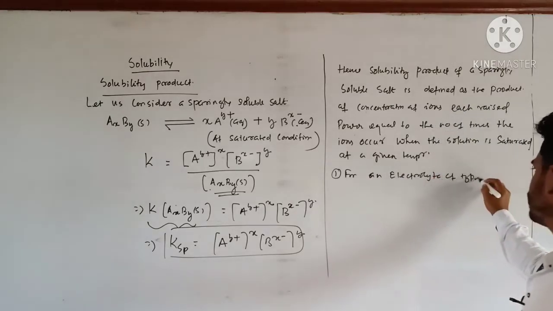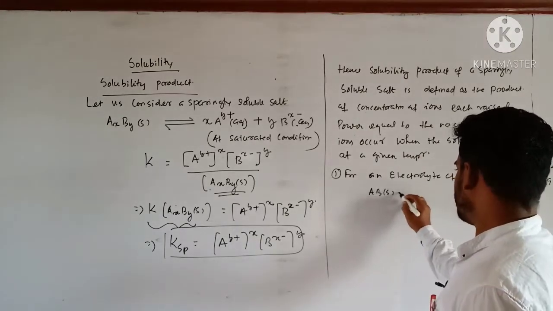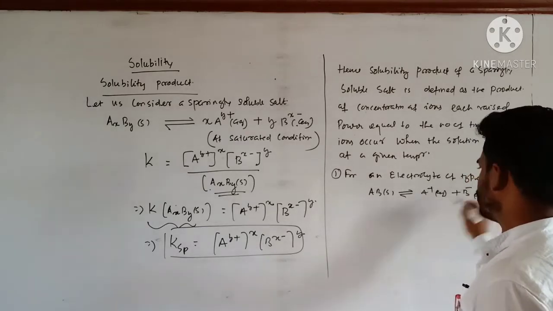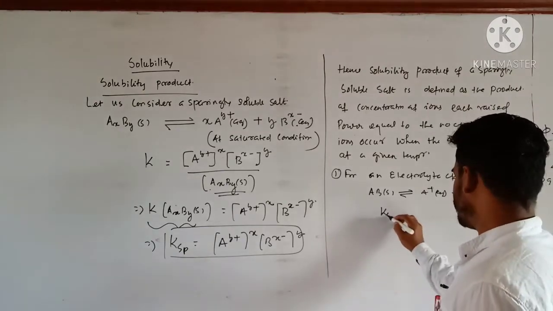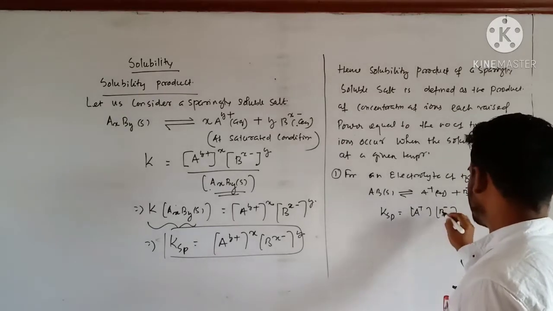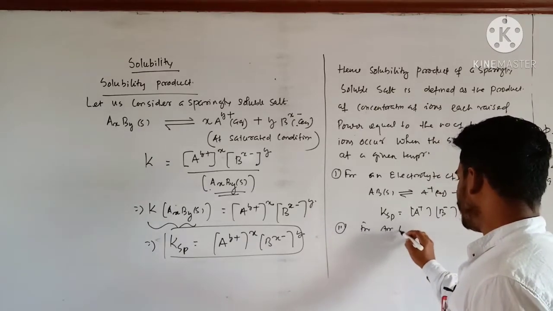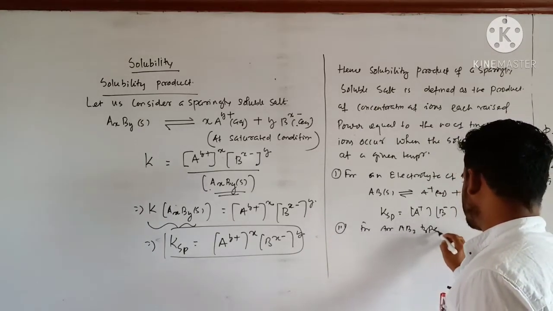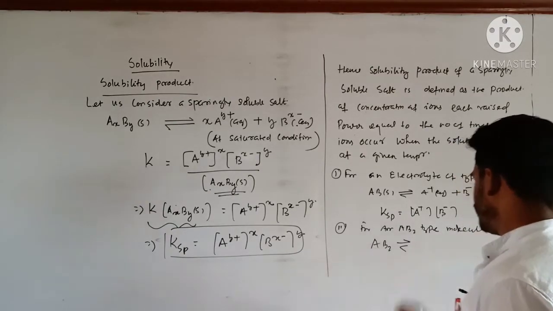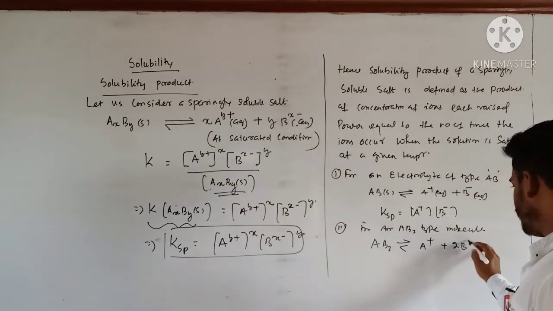So if I consider an electrolyte of type AB, then its ionization will be AB solid converted into A plus B minus aqueous. So what will be its solubility product? KSP is equal to the concentration of A plus into the concentration of B minus. Similarly, for an AB2 type molecule, AB2 can be ionized like A plus 2B minus.